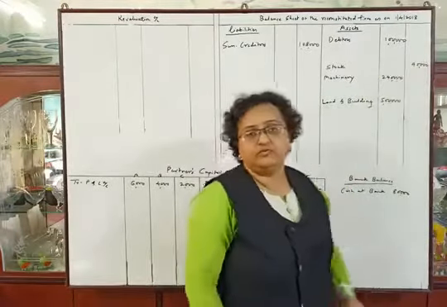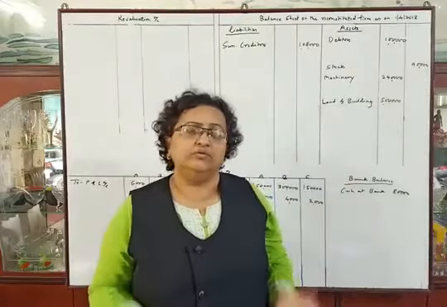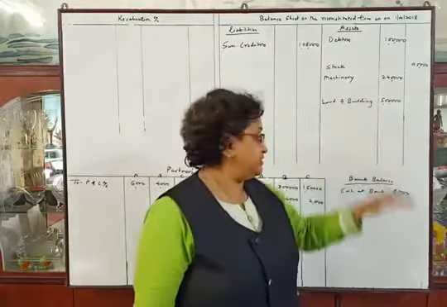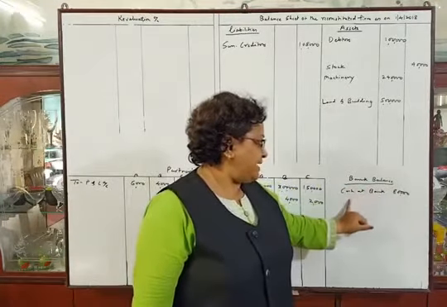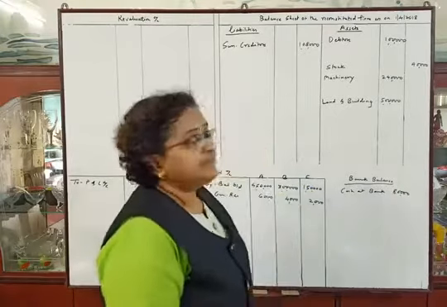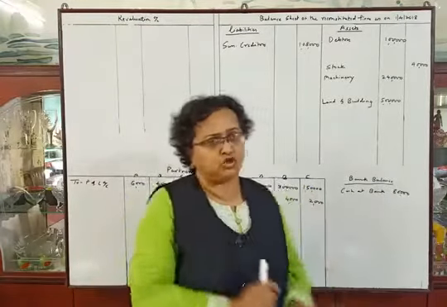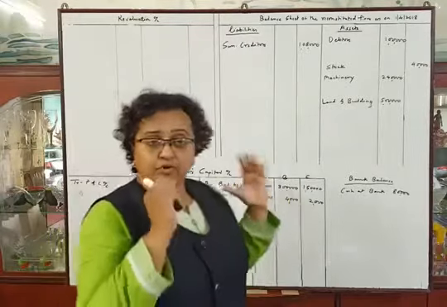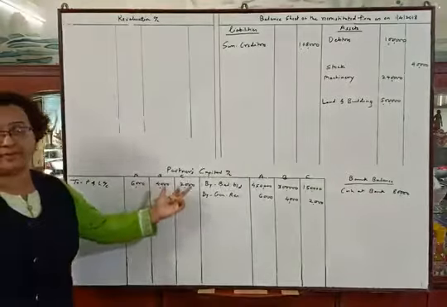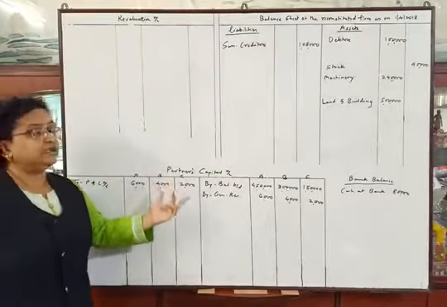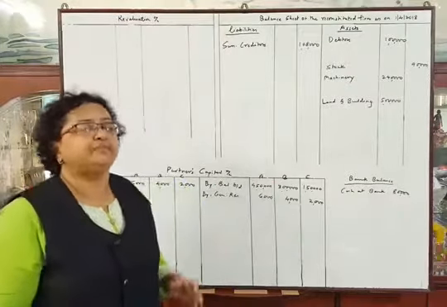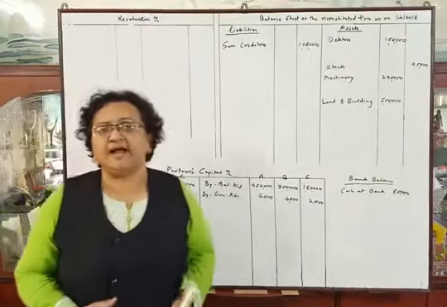Cash at bank, we will not prepare a bank account, we will calculate the balance separately and write it in the balance sheet afterwards. So calculation of bank balance, cash at bank 80,000 is given in the old balance sheet. Now the last item, profit and loss account. We will transfer the profit and loss account balance to the debit side of the partners' capital accounts and distribute it between all partners in their old profit sharing ratio, that is 3 is to 2 is to 1. Okay. Now let us see the problem and adjustments.